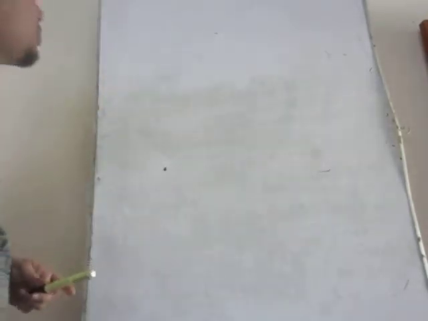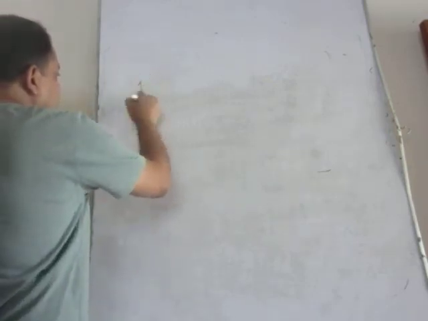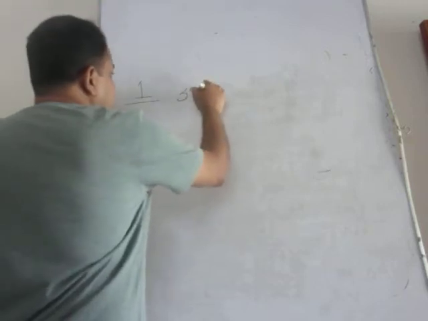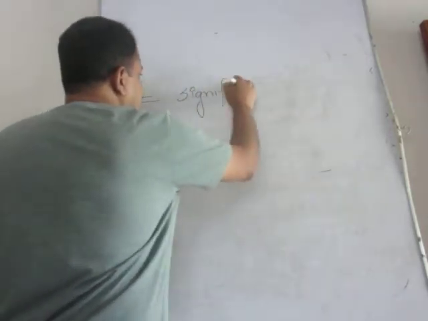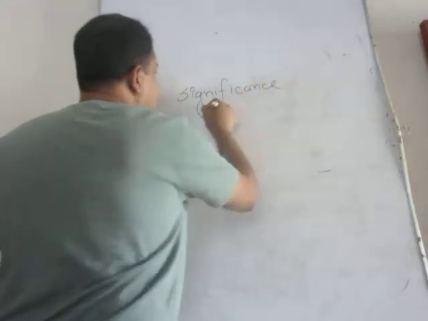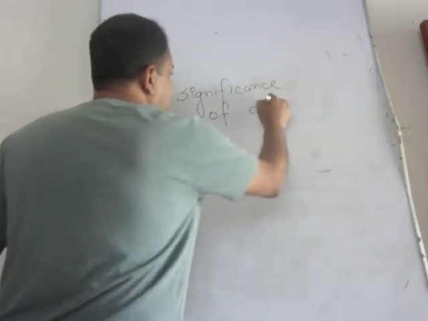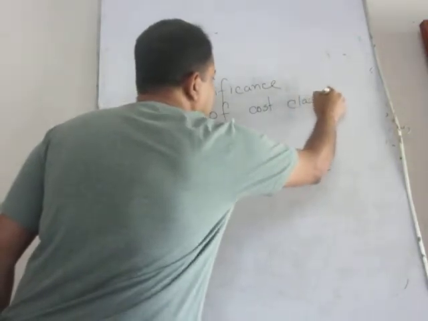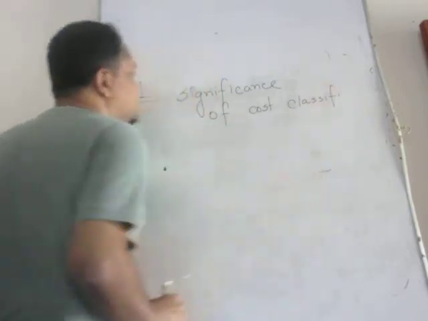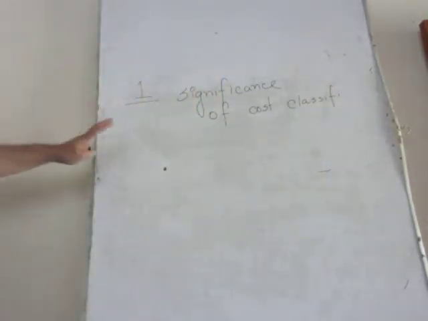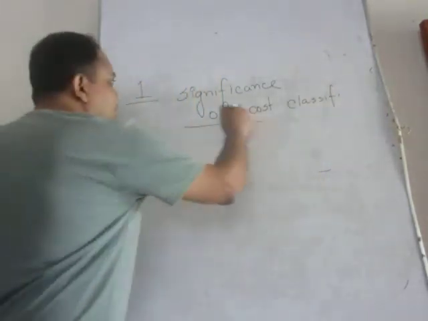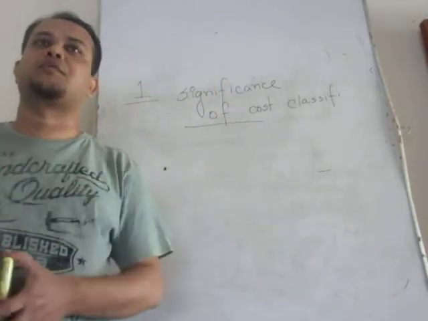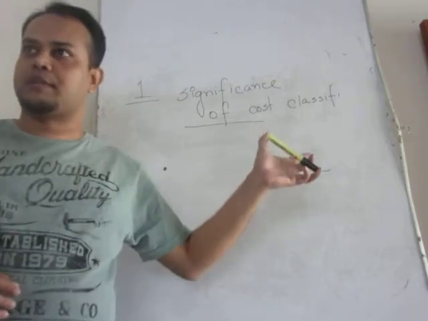So according to the course note, number one is significance. Significance of cost classification and behavior. This is the first segment. Significance, what's the importance, or why we need to go through this chapter, cost classification and behavior? That is importance or significance.